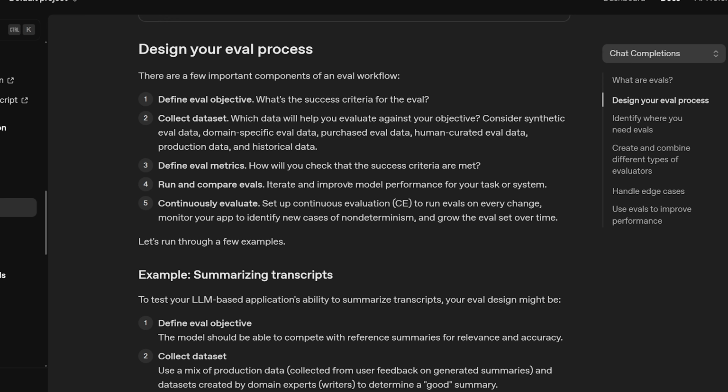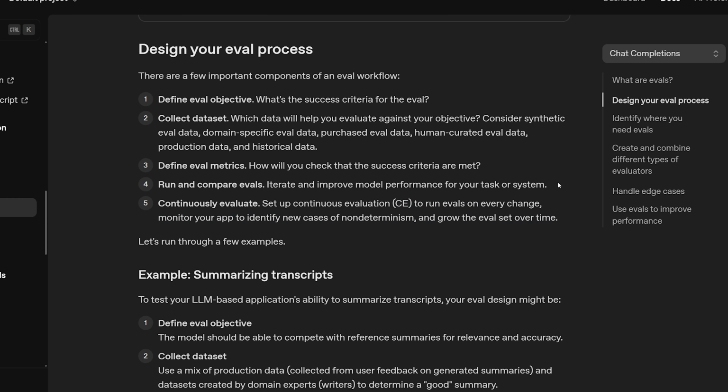So if you have a DevOps process, or if you have an actual production application, you may want to do this, where it says set up continuous evaluation to run evals on every change, monitor your app to identify new cases of non-determinism, and grow the eval set over time. So basically just setting up a process programmatically to continually improve the model's evaluations by finding edge cases that you add to the eval set, and also anytime you change anything with the model, you reevaluate it because you want to see how the performance changes, okay?